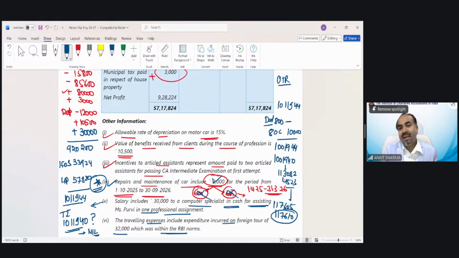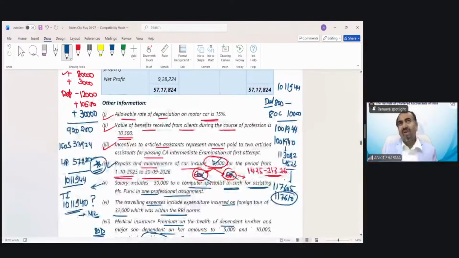And if you calculate the ATI in this question, if AMT is applicable, ATI would be less than 20 lakh. So AMT is not applicable in this question. And I believe you need to calculate the AMT when it has been specifically asked in the question. So if the question does not ask you to calculate AMT, then I believe you should not calculate it. For more clarification, I will ask the BOS. They will give you the hint whether AMT needs to be calculated suo moto or only when it has been asked in the question.